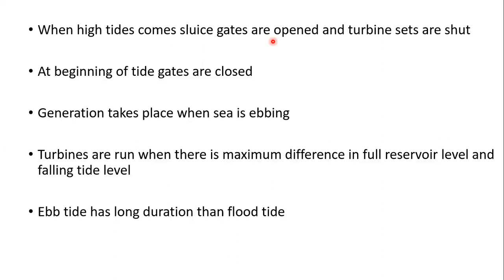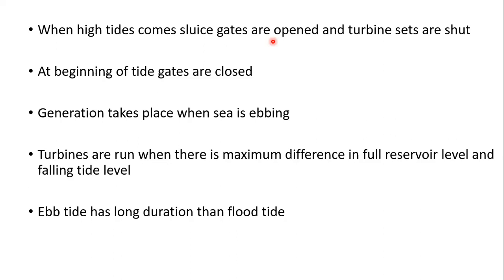Okay, so this system can be used to generate power in both the ebb, nothing but flyback, and flood tides with the help of a single basin only. If you generate the power using only the flood tide, it is called single basin.